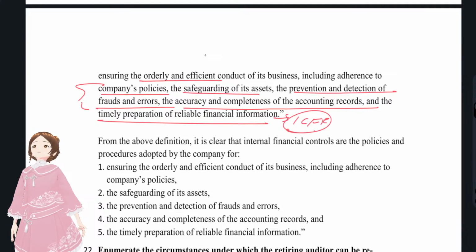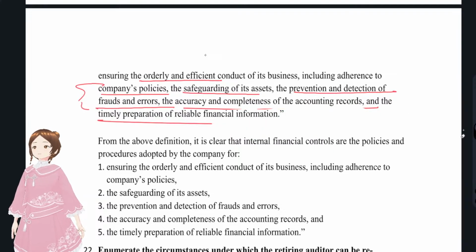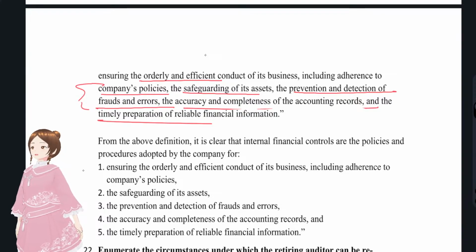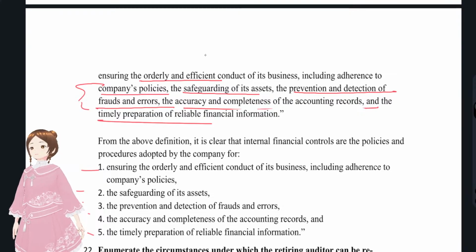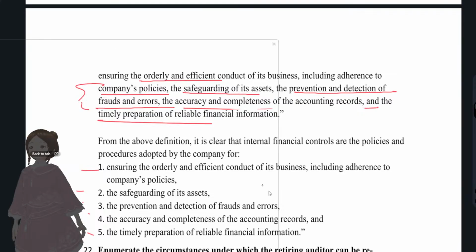Why have they given internal controls over financial reporting in IFC? Because IFC also includes ICFR, that is internal controls over financial reporting. Okay, this is the definition of internal financial controls, right? The same thing that they have given here in point format. That's it with regards to the internal controls over financial reporting.